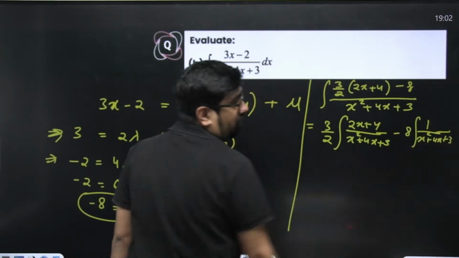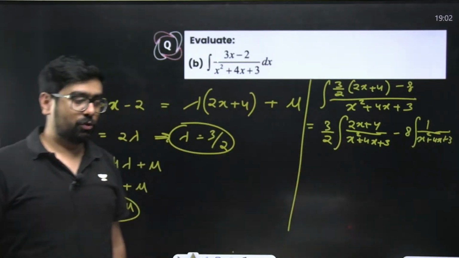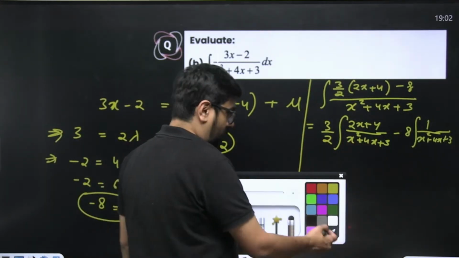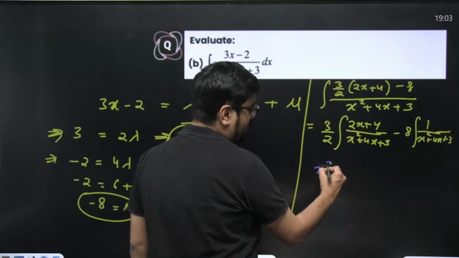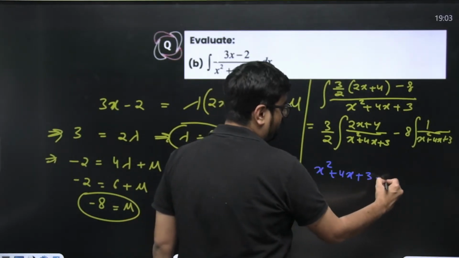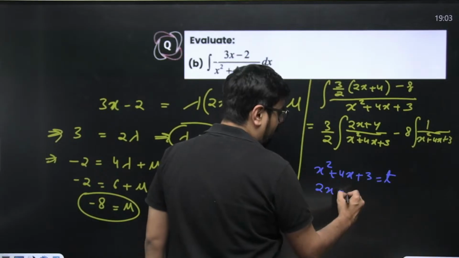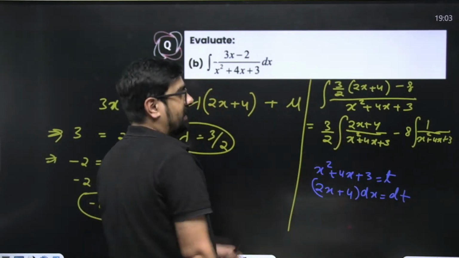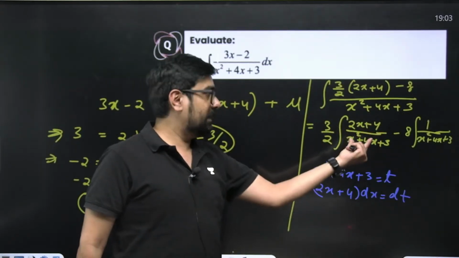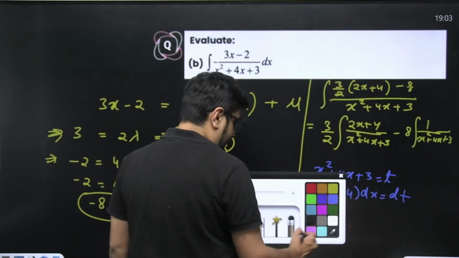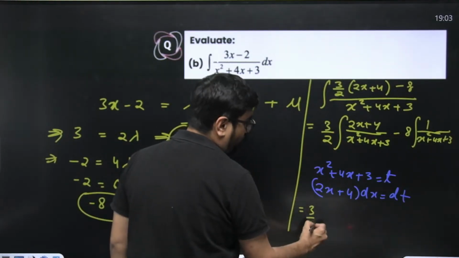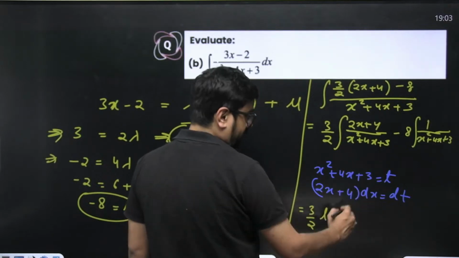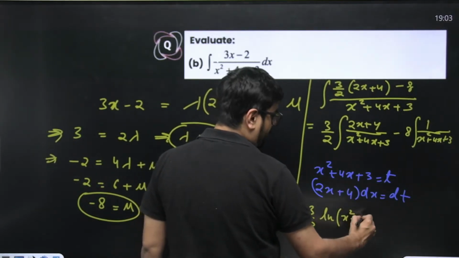The first one you know how to solve by completing the square. This one also you know how to solve. You'll take x square plus 4x plus 3 as t. X square plus 4x plus 3 equal to some t. So your 2x plus 4 dx will become equal to dt, right? So this entire thing will become dt by t. That means ln of t. So the problem will be solved. This will be 3 by 2 into ln of t, where t is this, ln of x square plus 4x plus 3.